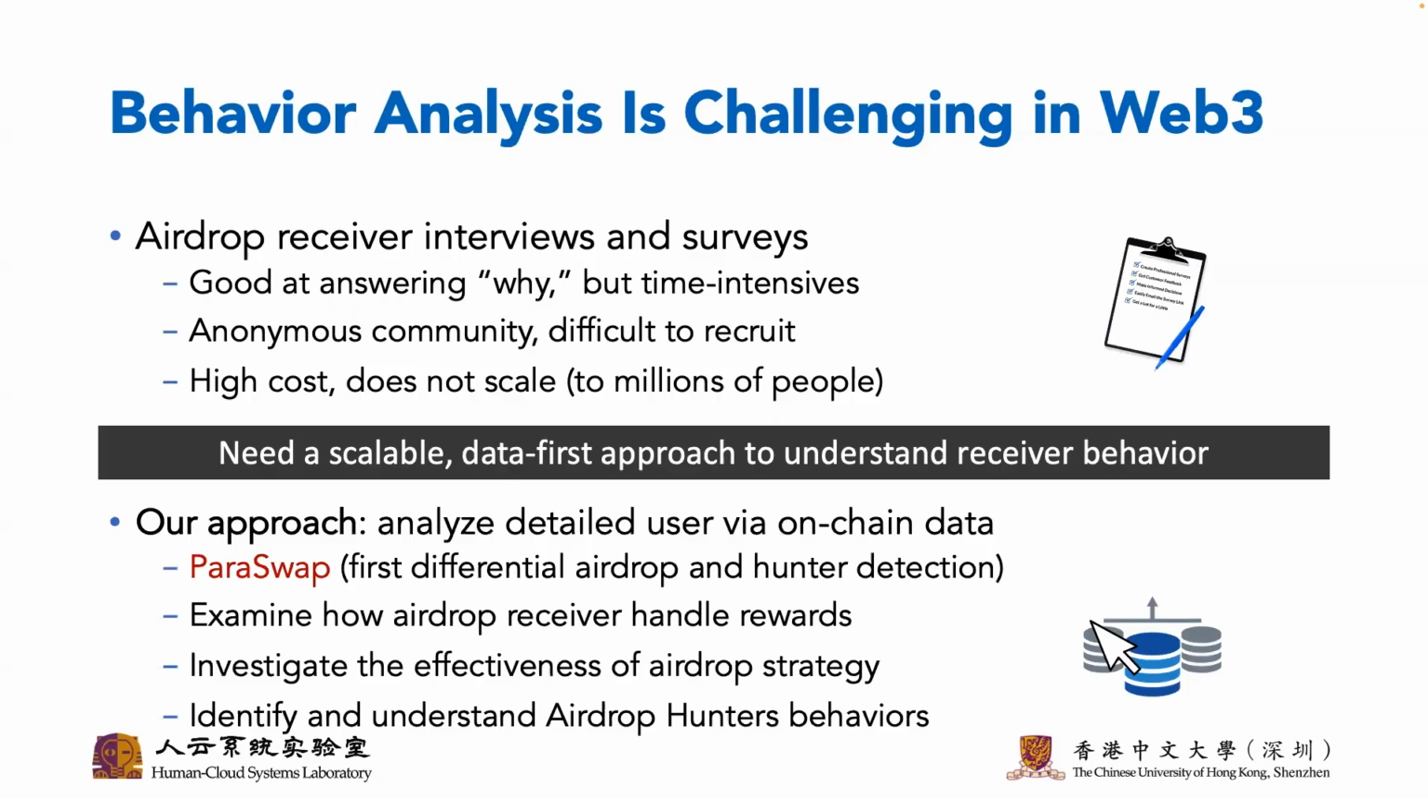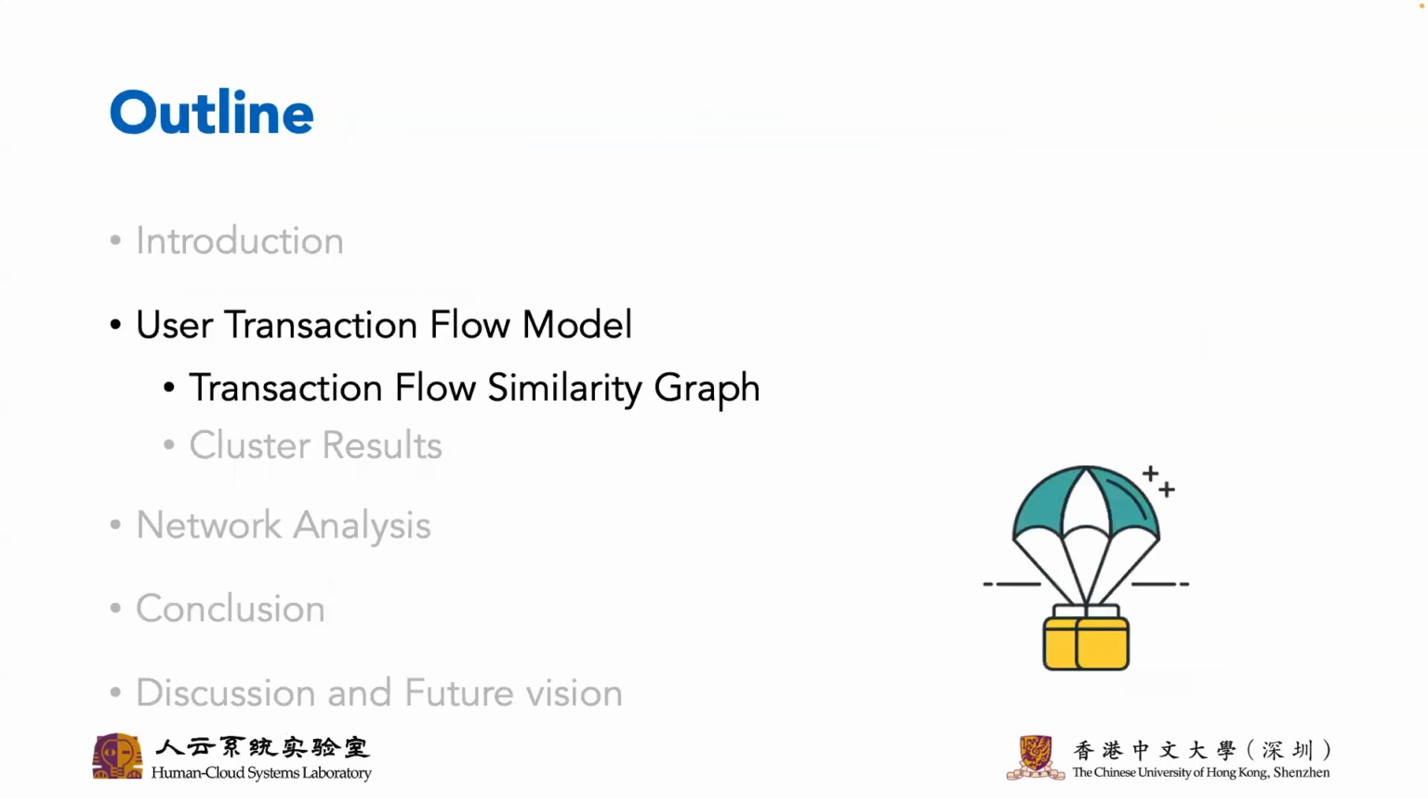Based on these considerations, it would be wiser to extract the information we need from open source data to analyze the detailed user behavior. In this paper, we take ParaSwap as an example, trying to examine how airdrop receivers handle rewards, investigate the effectiveness of airdrop strategy, and identify airdrop hunters' behaviors.